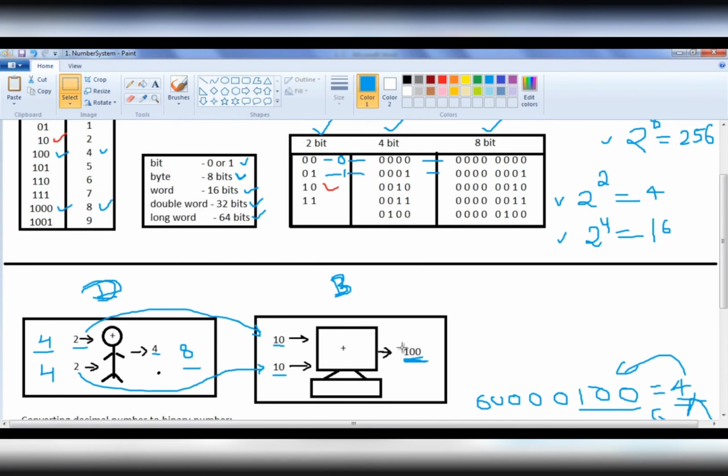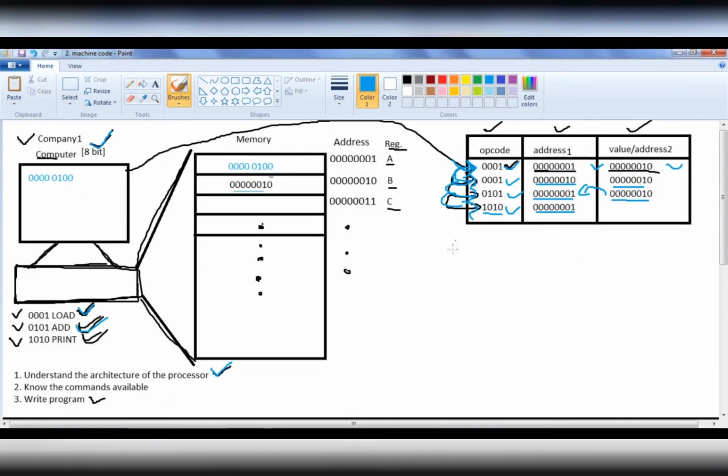Once the output is given, I also have to convert the binary number it has given back to a decimal number and understand whether it has given the proper output or not. And we have to write the complete code in machine language itself, in zeros and ones. It is very difficult to write code.